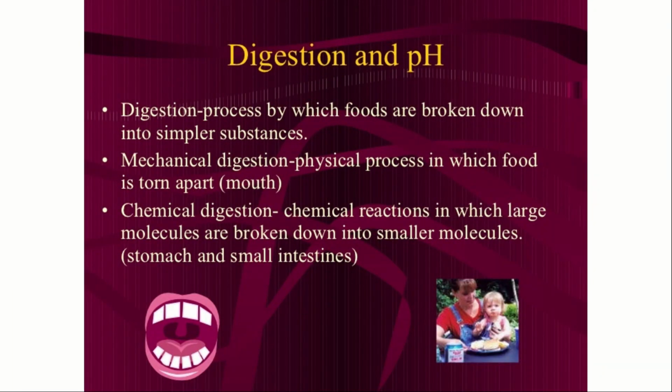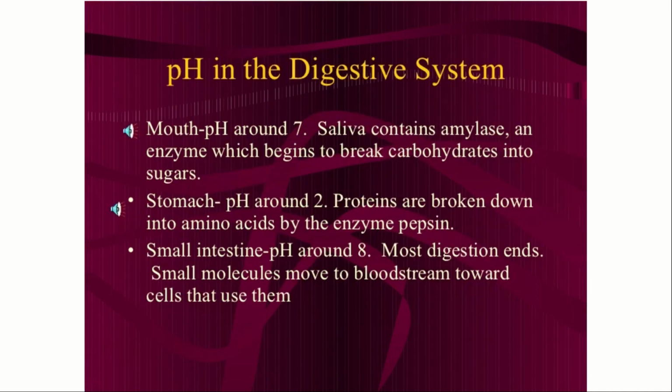Digestion and pH. Here we are going to learn about how pH and digestion are interconnected. Digestion is the process by which foods are broken down into simpler substances. Mechanical digestion is a physical process in which food is torn apart, in the mouth. Chemical digestion is a chemical reaction in which large molecules are broken down into smaller molecules, in the stomach and small intestine. Because of the acid, these things are possible.